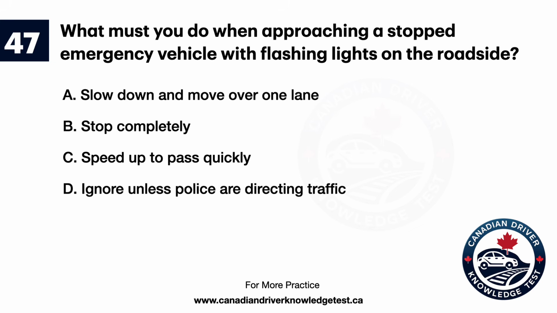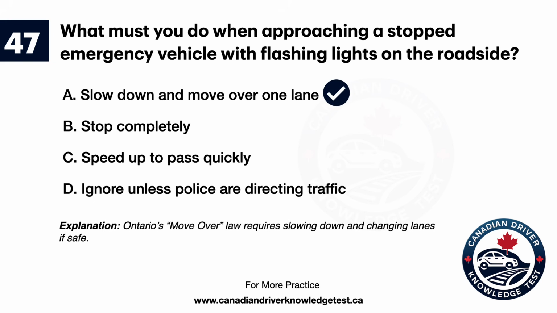Question 47. What must you do when approaching a stopped emergency vehicle with flashing lights on the roadside? A. Slow down and move over one lane. B. Stop completely. C. Speed up to pass quickly. D. Ignore unless police are directing traffic. The answer is A. Slow down and move over one lane. Explanation: Ontario's move over law requires slowing down and changing lanes if safe.